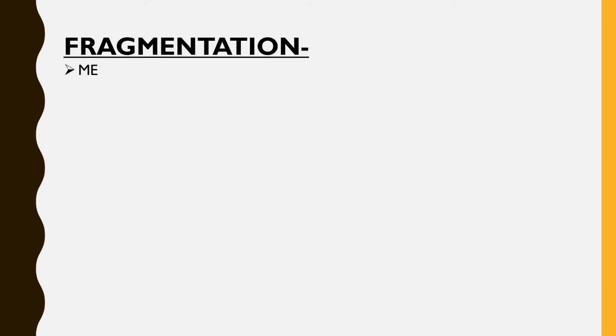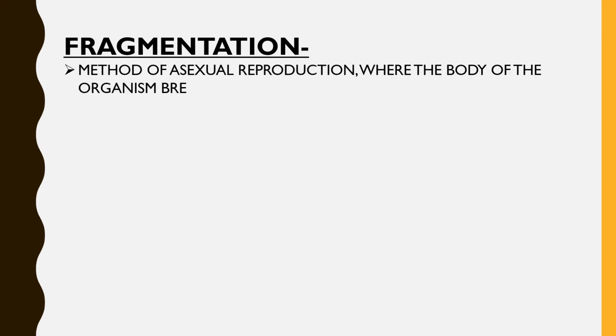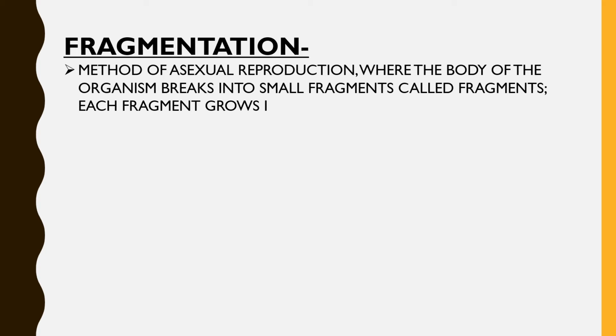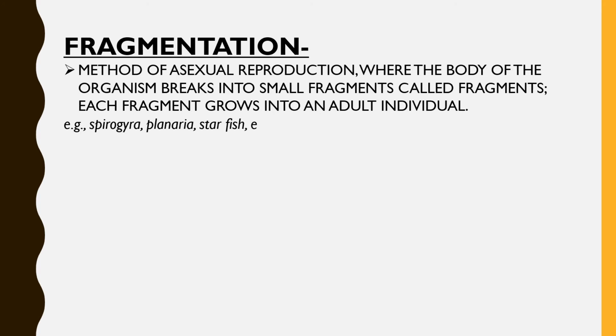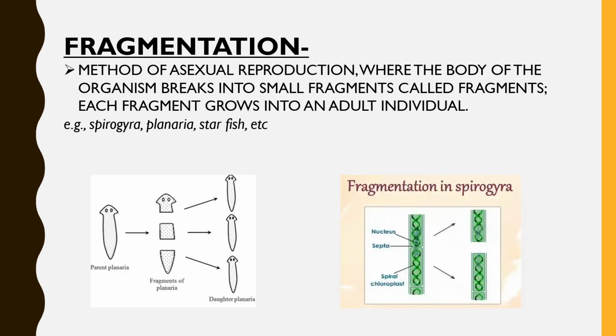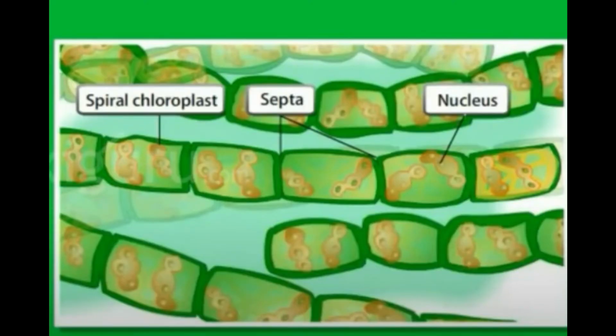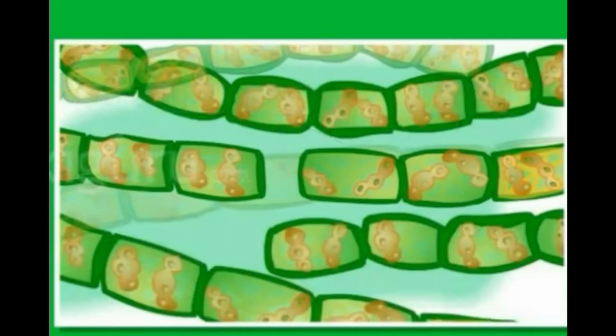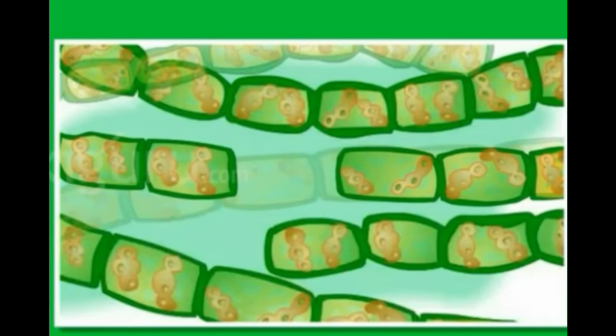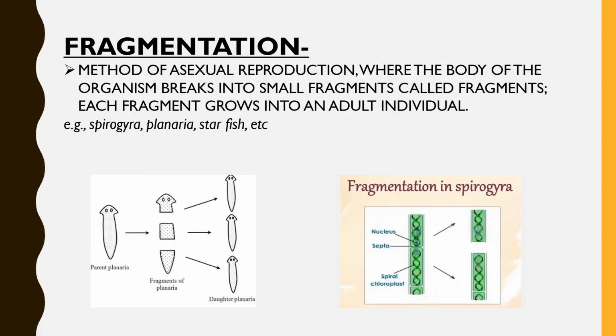So the next type of reproduction is fragmentation. Fragmentation is the method of asexual reproduction where the body of the organism breaks into small pieces called fragments. Each fragment grows into an adult individual. Let us take an example of Spirogyra. When Spirogyra matures and is ready to reproduce, it splits into many pieces or fragments, and each of these fragments starts growing into the rest of its body. As a result, in this example you see 3 new Spirogyras. That's the idea behind fragmentation.